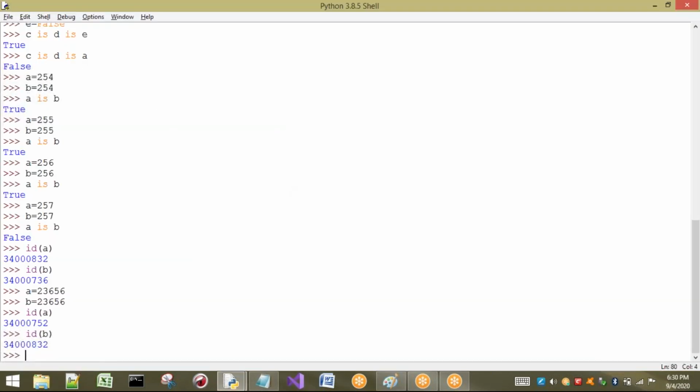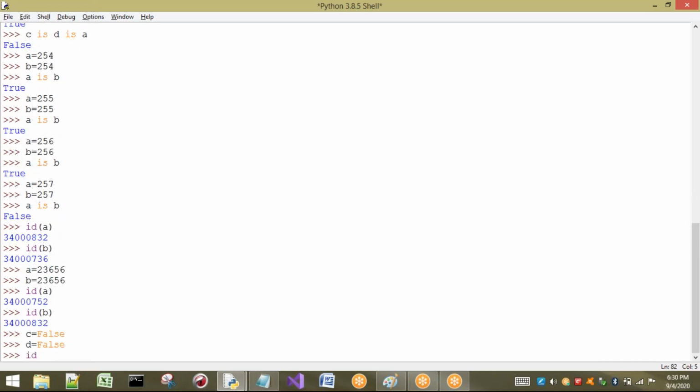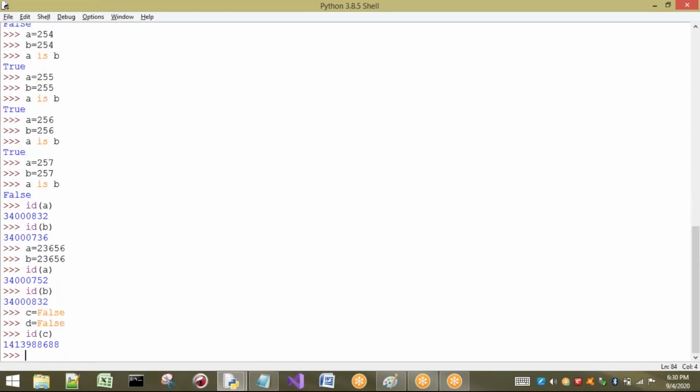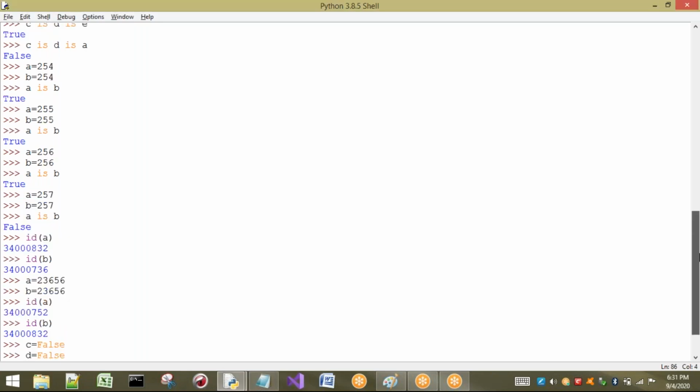Now I will show you the addresses so that you can find some difference here. C is false and D equal to false, for example. So I'm going to show you ID of C, and I will show you ID of D. See here, when you observe these cases, when you see ID of C and ID of D, the addresses are starting from 141. But I will show you the initial values.